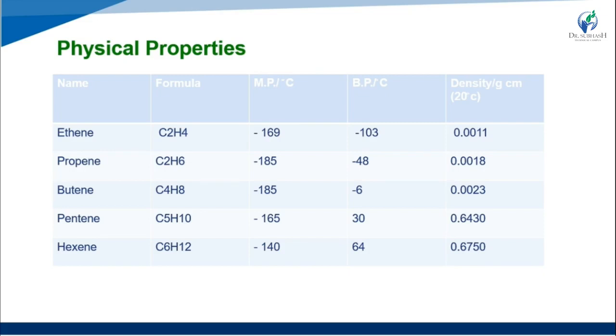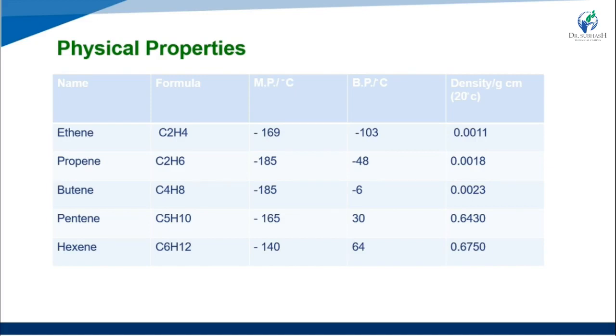Ethene, formula C2H4, melting point minus 169 degrees Celsius, boiling point minus 103 degrees Celsius, and density 0.0011 gram per cubic centimeter. Then propene, formula C3H6, melting point minus 185, boiling point minus 48, and density 0.0018.